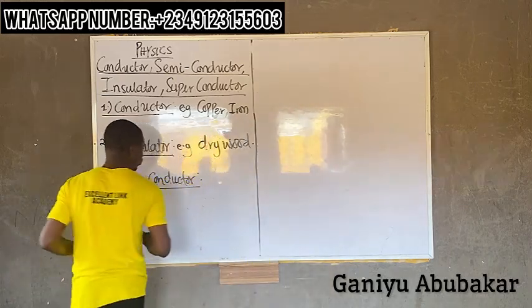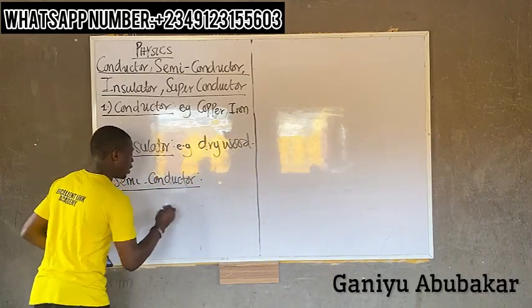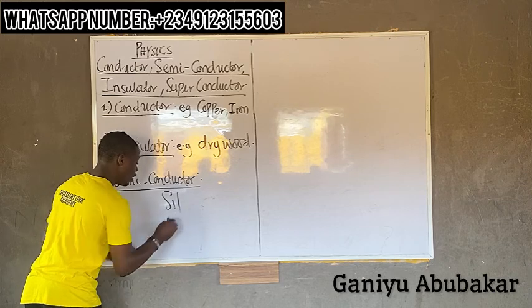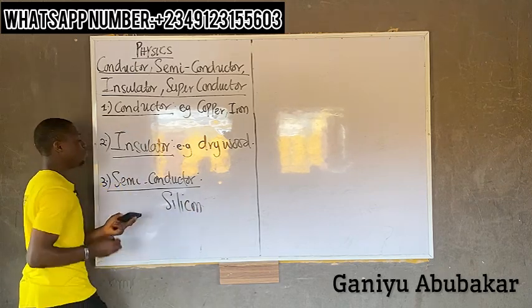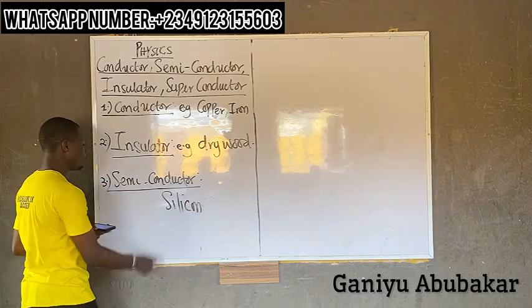Silicon is an example of a semiconductor.